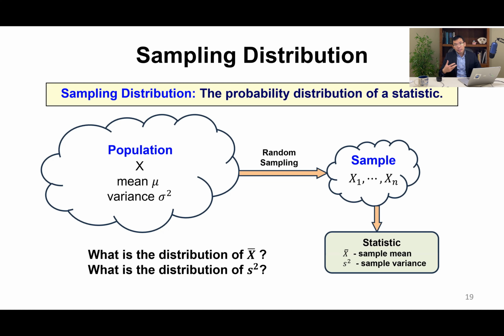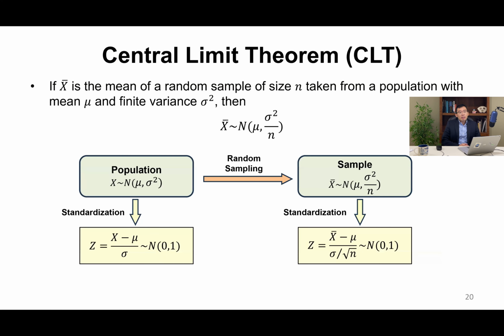For example, if we take a random sample from the population, x1 to xn, and then we compute statistics like x bar, the sample mean, and s squared, the sample variance. The question is, what is the distribution of x bar and what is the distribution of s squared? This is called a sampling distribution. The central limit theorem gives us the distribution of the sample mean,